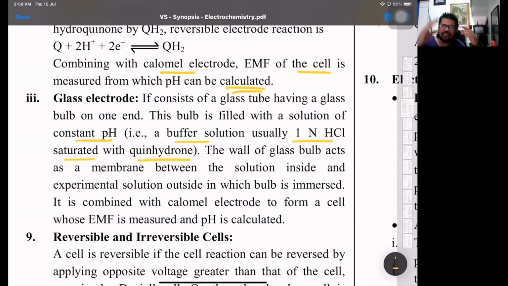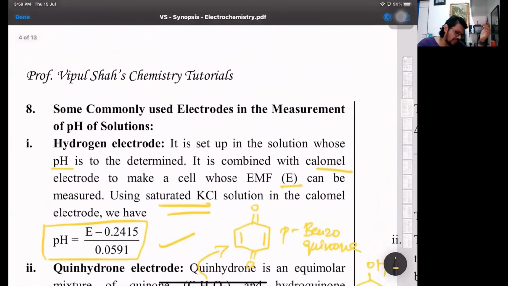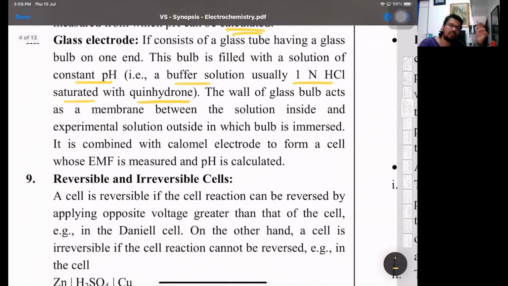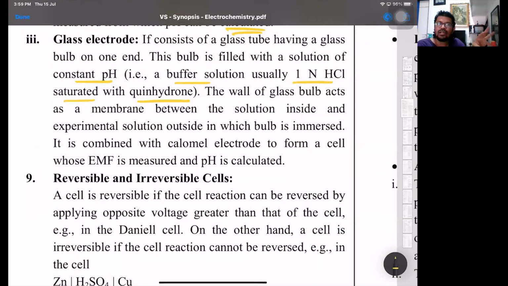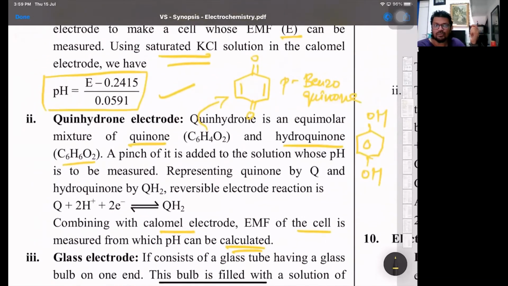So all these three electrodes, the glass electrode, the quinhydrone electrode, as well as the hydrogen electrode, are coupled with calomel, because the calomel potential will remain constant with respect to the concentration of KCl. And then the pH can be found. For your exams, the first formula is what is important. That is, pH will be the EMF of the cell minus, depending upon KCl concentration, if saturated then 0.242 or 0.2415, upon 0.0591, which gives us the pH.